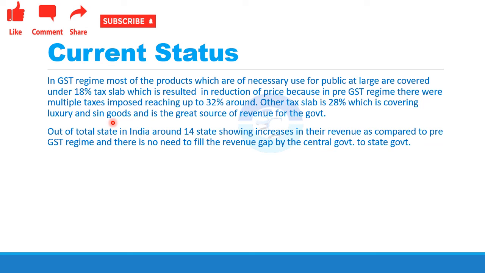Next, it says that out of the total Indian states, 14 states are showing an increase in their revenue as compared to the pre-GST regime. There is no need for the center to fill the revenue gap of the state. So, this is the current status of GST in India.